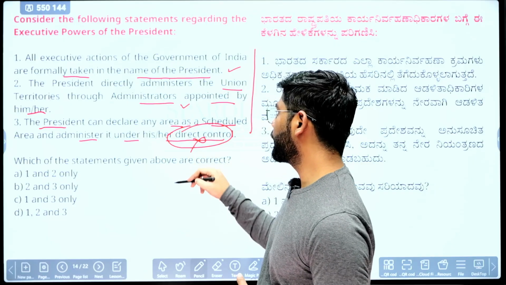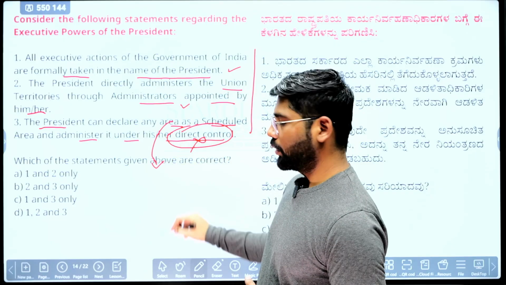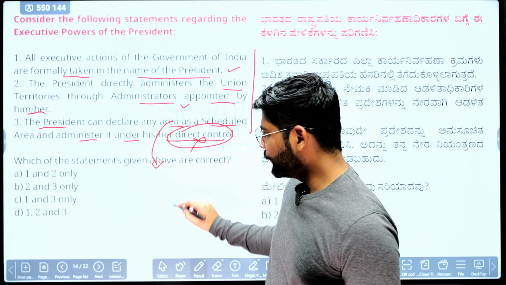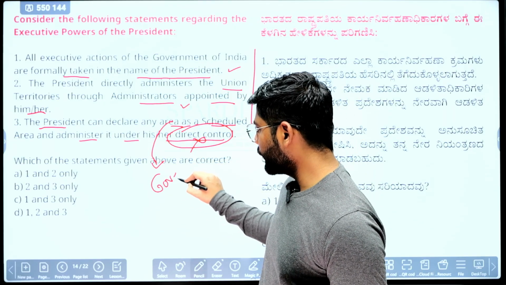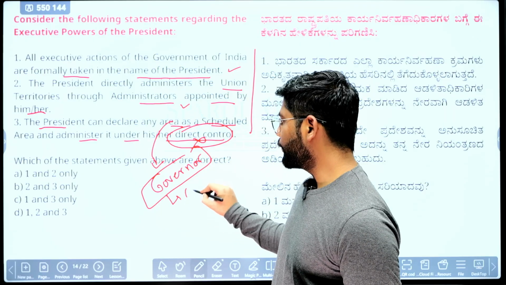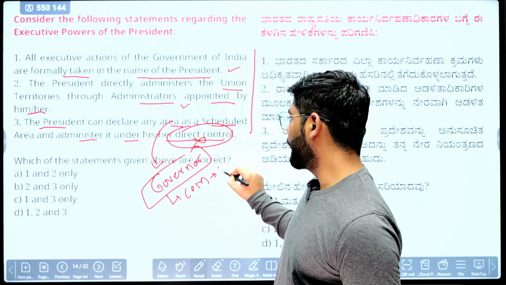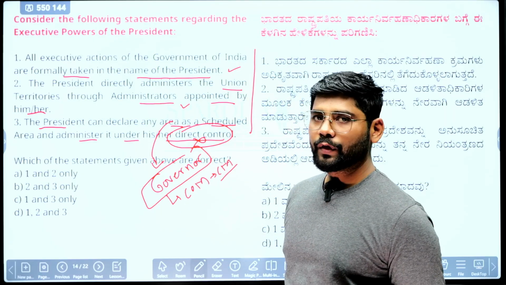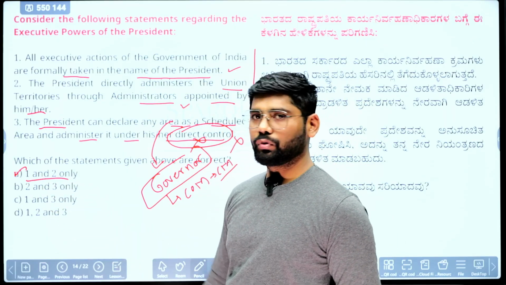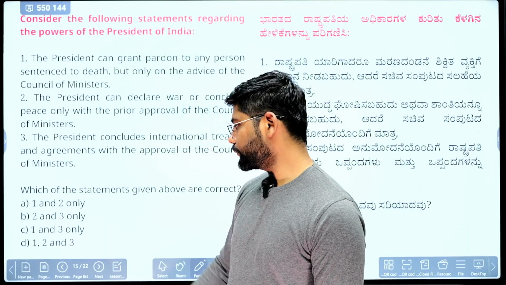Third statement: the President can declare any area a scheduled area and administer it under direct control. No, not direct control, but he or she can give direction to the state government, but it will be administered by the Governor, and the Governor will administer with the aid and advice of the Council of Ministers, headed by the Chief Minister. So the third statement is wrong here. The correct option is A, that 1 and 2 only are correct.